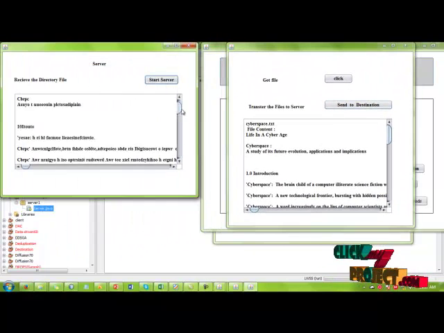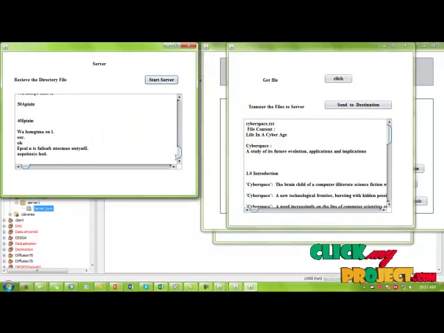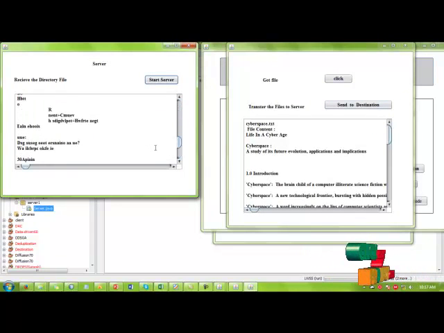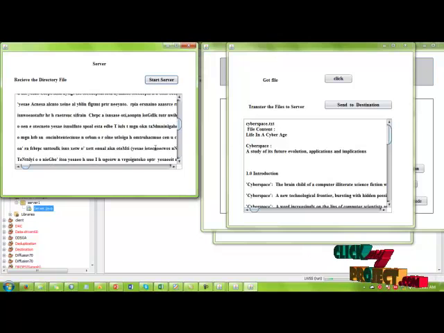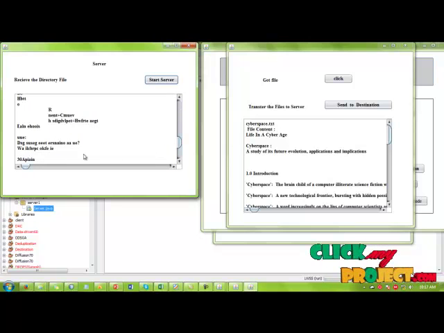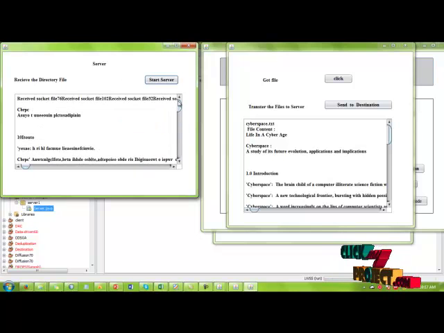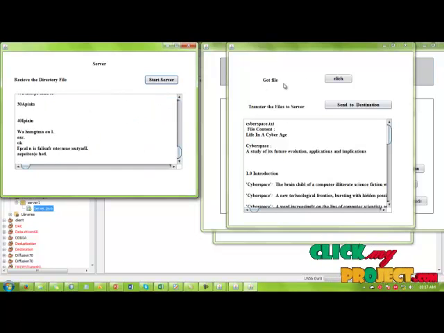Here now the data is received on the client side. This is a client frame and this is a server. It transfers the data to the destination. Now, while clicking send to destination, it is automatically retrieved on the client side. If any attacks are formed or occur in the intermediate nodes, it will detect them.